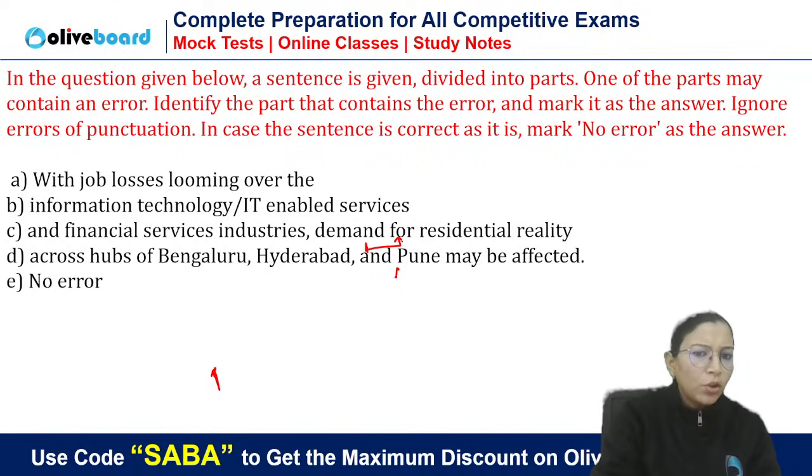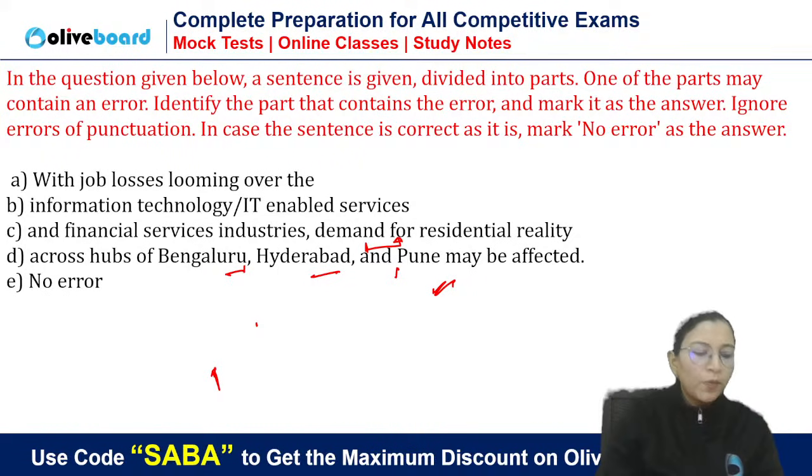Demand for means we are talking about demand for residence across hubs of Bengaluru, Hyderabad, and Pune may be affected, because right now these are basically called IT cities, so many people go to Bangalore, Hyderabad, and Pune. But when they lose their jobs, then the demand for residential flats will also be affected. So demand for is absolutely correct. You will not say demand in.